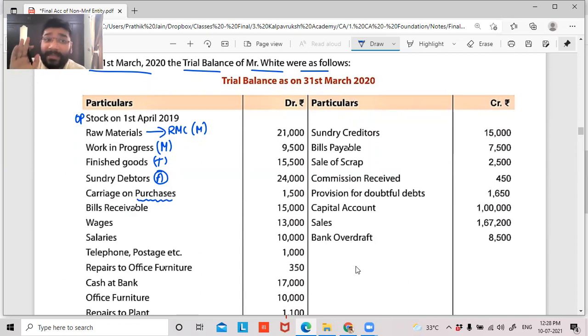So this question, guys, is completely related to manufacturing. Can I say this is purchase of raw material then? This is purchase of raw material. On that raw material purchase, you are incurring carriage inward, so this should go to your manufacturing account. What do you say, guys? Indirect other expenses. Okay, not okay.